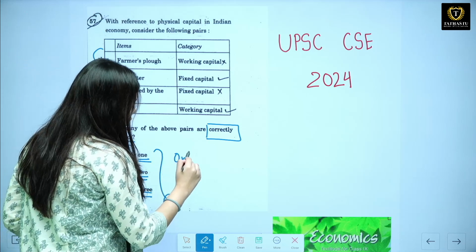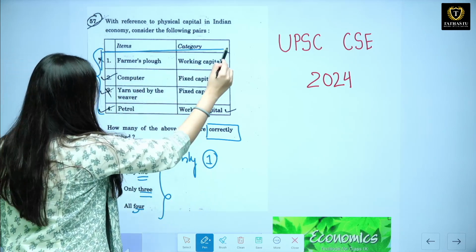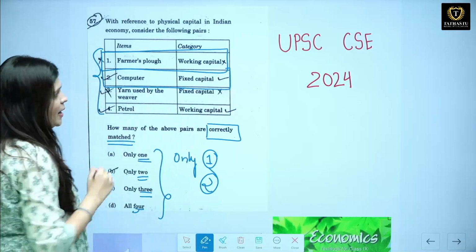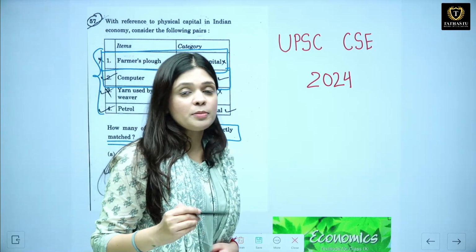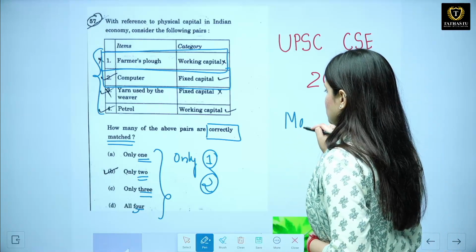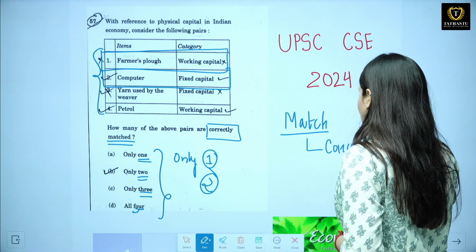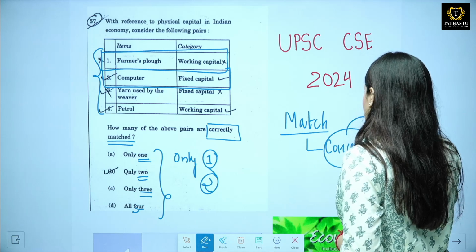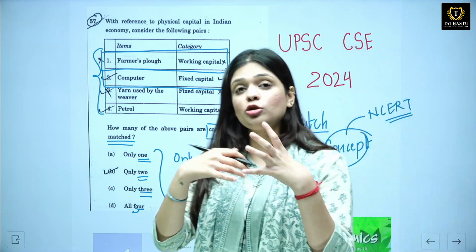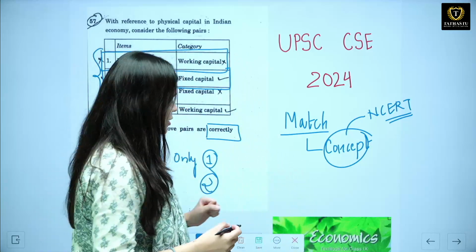If the UPSC would have written only 1 in numerical form, then they are talking about the first pair. If they write only 2, then they are talking about the second pair. So this is something that you have to remember in the UPSC CSE pattern. This type of question is match the following. Again, it is concept based, and this concept has been taken from the NCERT. Which NCERT? We will discuss that. We will discuss the concept as well and understand again how important it is for UPSC.